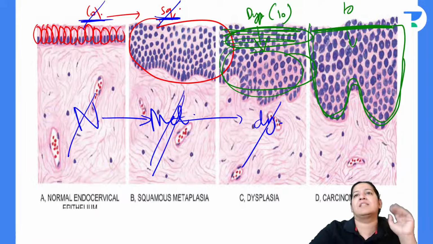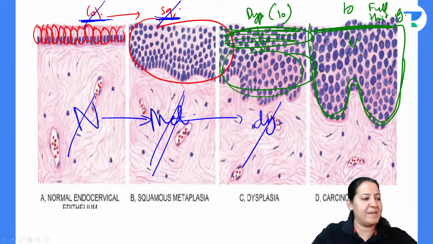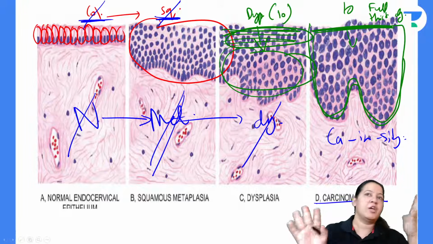So it is full thickness dysplasia. Basically, it is full thickness dysplasia. The full thickness dysplasia is known as carcinoma in situ. That is full thickness dysplasia. Give me a thumbs up.